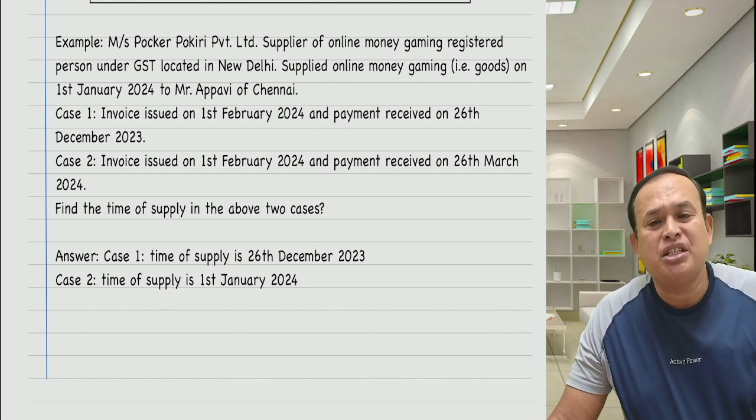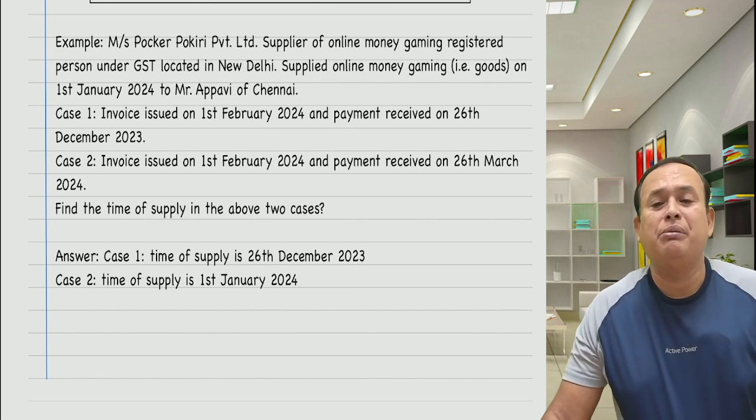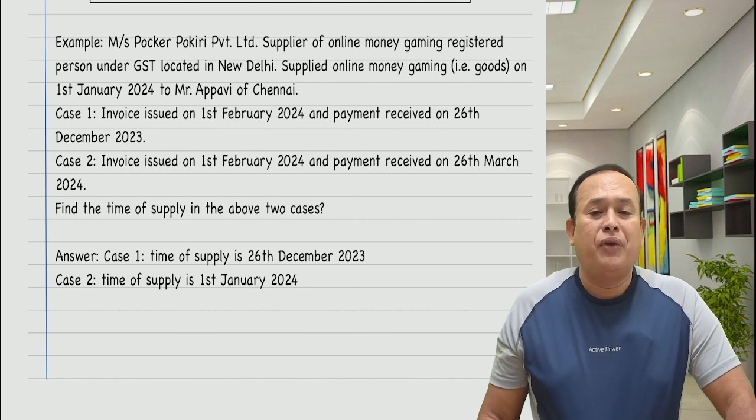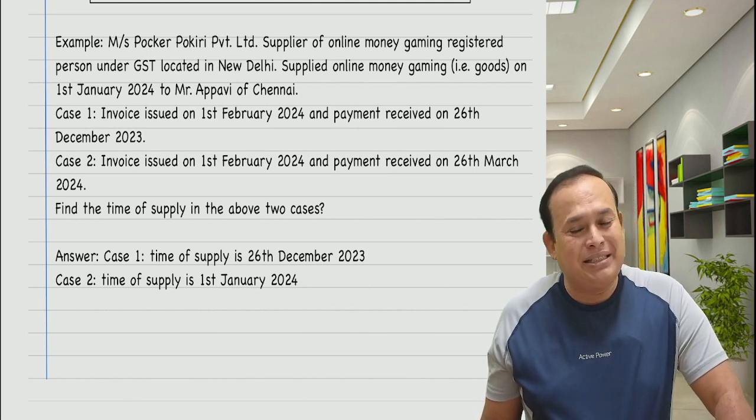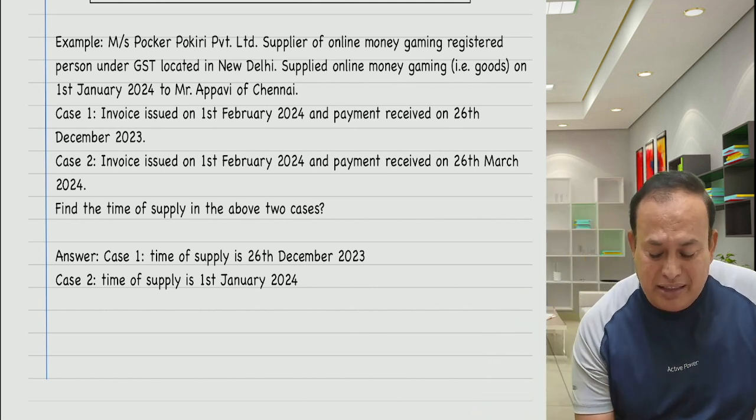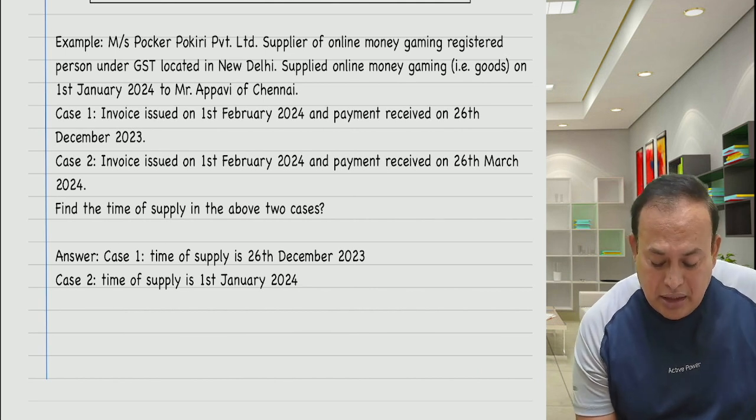Case 2, invoice issued on 1st February 2024 and the payment received on 26th March 2024. Find the time of supply in the above two cases. Simple, my difference. In the first case, when the supply of the